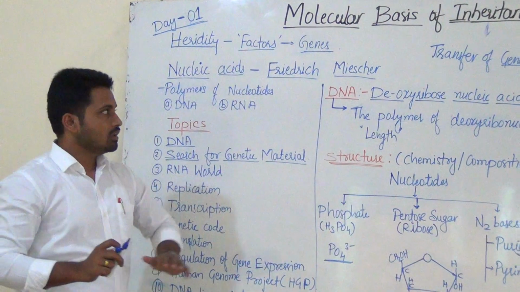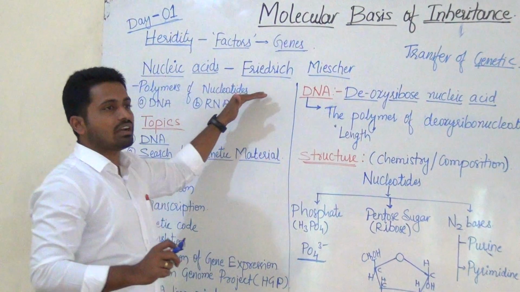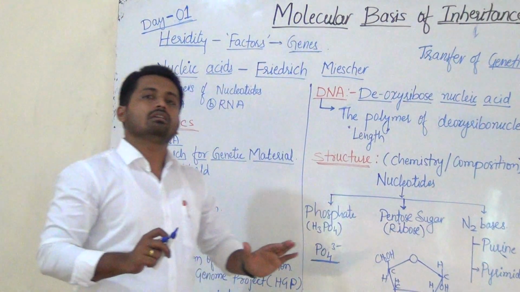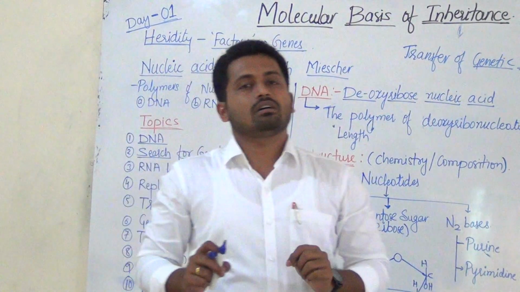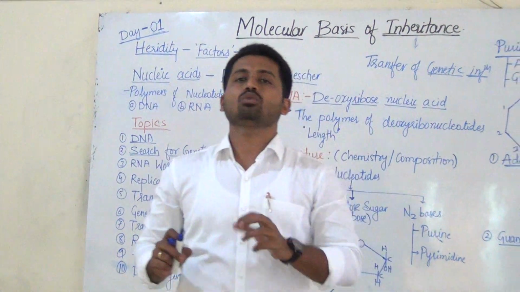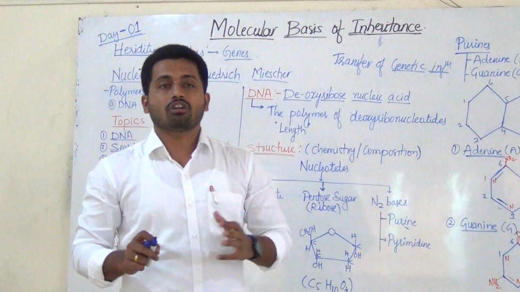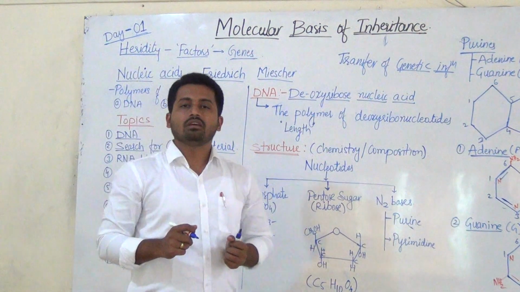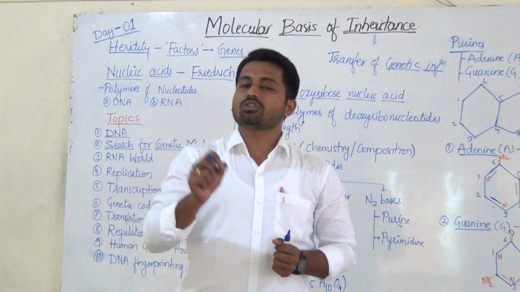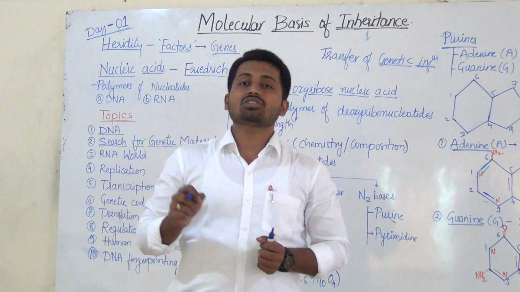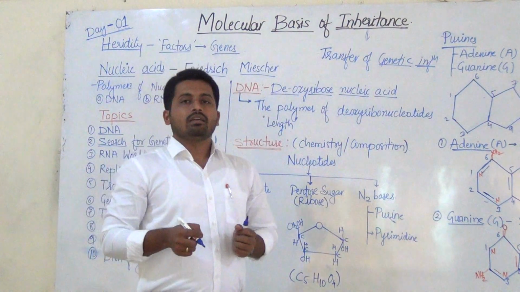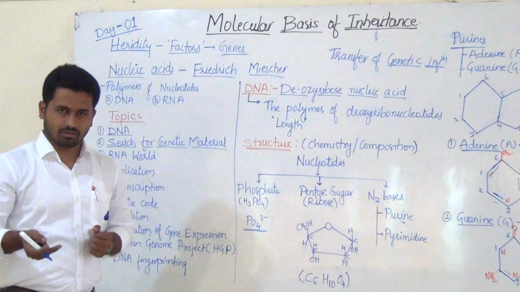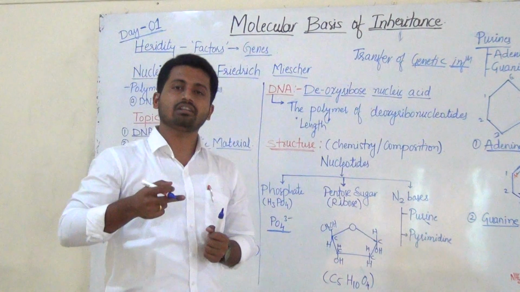Before we start the concepts in this chapter, just a topic we have to discuss from the 5th chapter, which we are going to study after this one. The scientist Mendel already told that there is something which is responsible for character transfer.